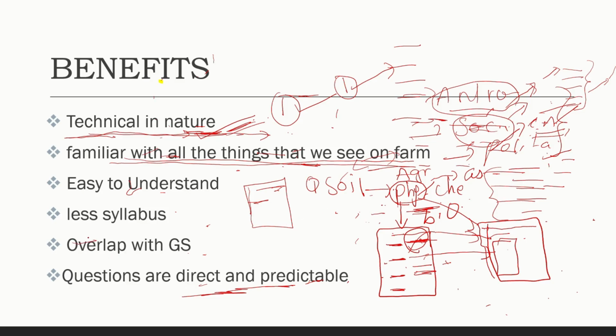And the next thing, as I told you just now, is that it is easy to understand because we are familiar with all the things around us in the fields, in agriculture. So the concepts are very easy to understand, but the only difficult part is that we have to learn certain terms. For example, let us take polity. In polity, while we read, we come across different terms which are specially dedicated to polity. And in economy, it is the same again.